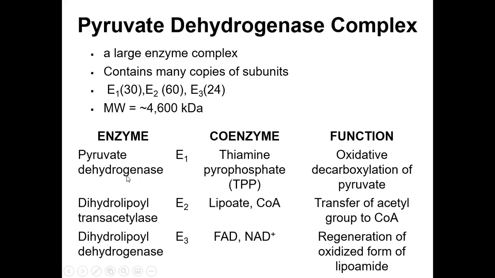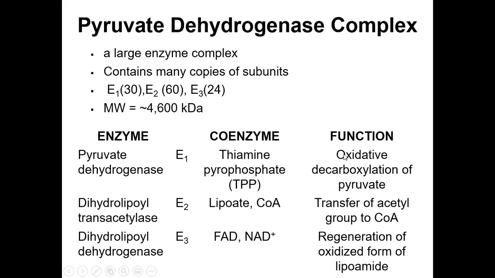So your pyruvate dehydrogenase E1 requires a TPP or the thiamine pyrophosphate. Then E2 needs a lipoamide and a CoA, the coenzyme A. And then dihydrolipoyl dehydrogenase E3 requires a FAD or flavin adenine dinucleotide and NAD+.